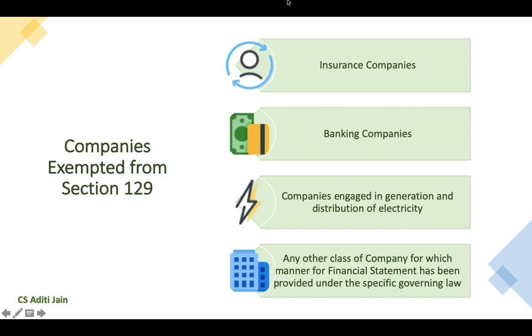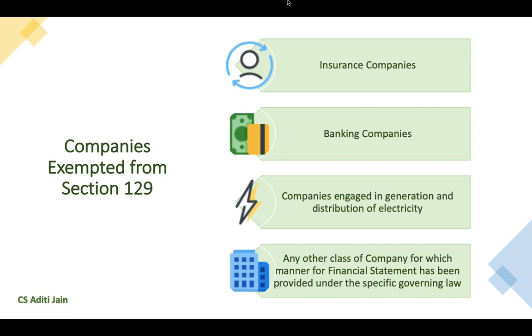Now, there are certain companies which have been exempted from the provisions of Section 129. These companies are insurance companies, banking companies, companies engaged in generation and distribution of electricity, or any other such class of companies for which the manner of preparation of financial statements has been provided under the specific governing law.